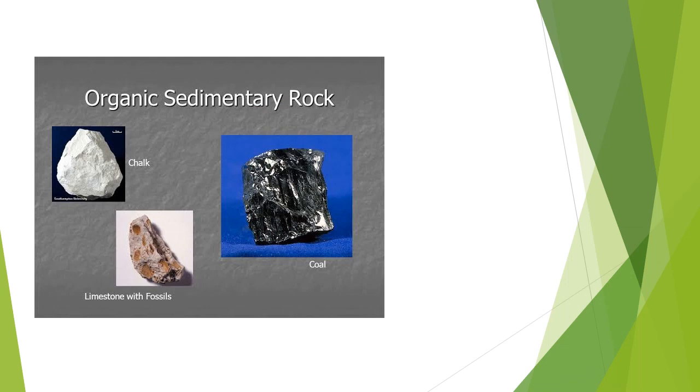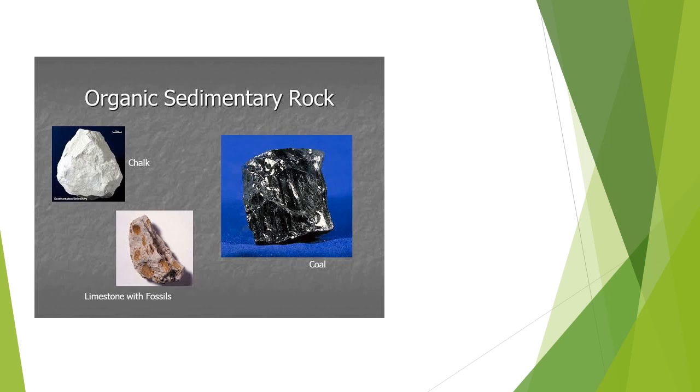Now, children, the next type of sedimentary rock on the basis of formation is the organically formed sedimentary rock. These are mainly formed from compacted organic matter, the dead remains, so to speak. These rocks contain the remains of dead plants and animals. For example, limestone is formed by skeletons, shells and animal remains. It contains a very high proportion of lime.